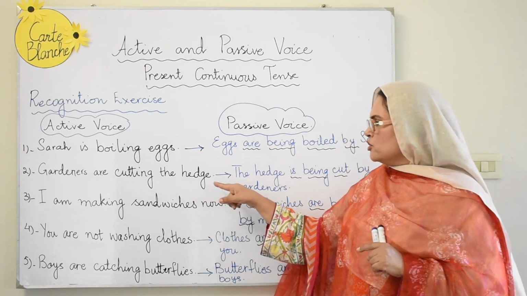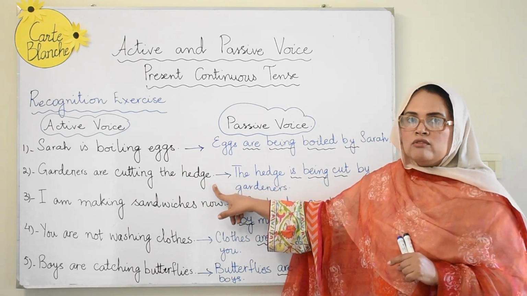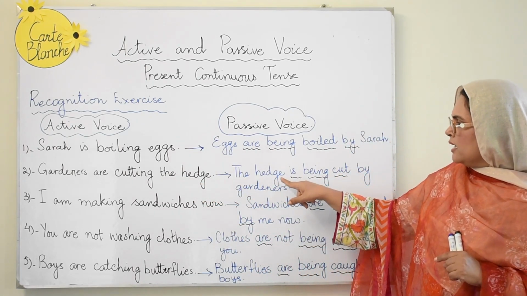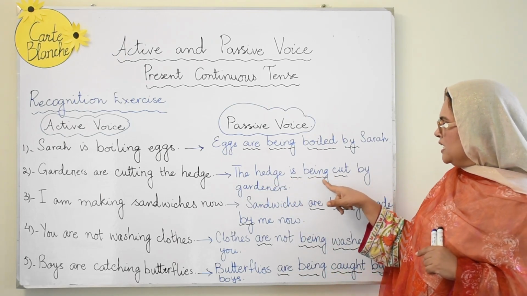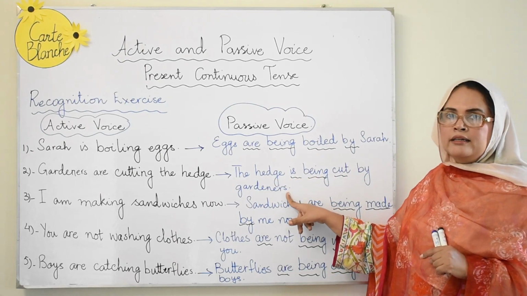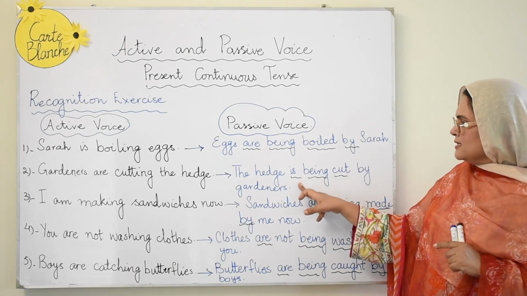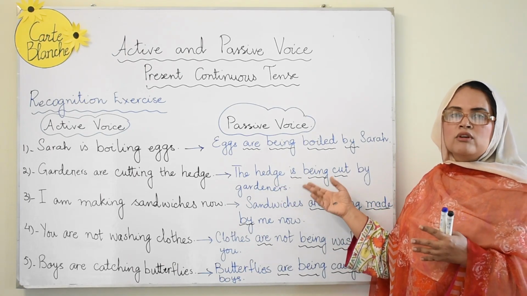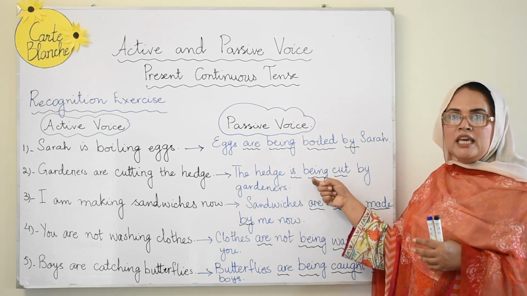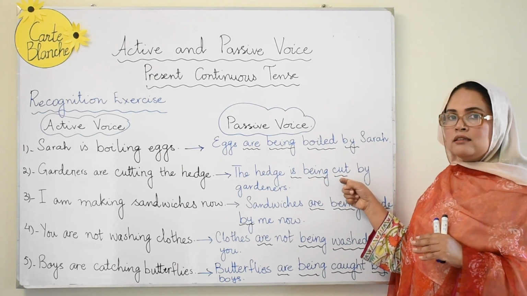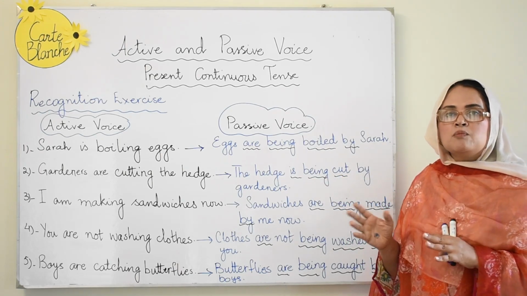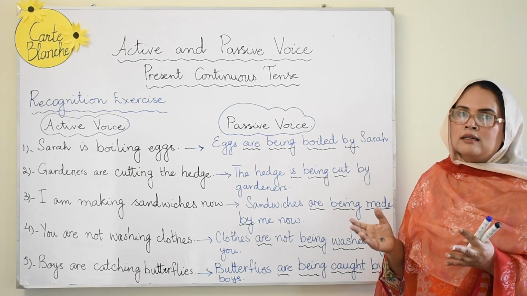Gardeners are cutting the hedge. So the hedge was our object, so it comes here. The hedge is being cut by gardeners. So you see, is according to the hedge, hedge is singular, so we'll be using is. Being is inserted. The third form of cut, or the past participle form of cut, is cut.